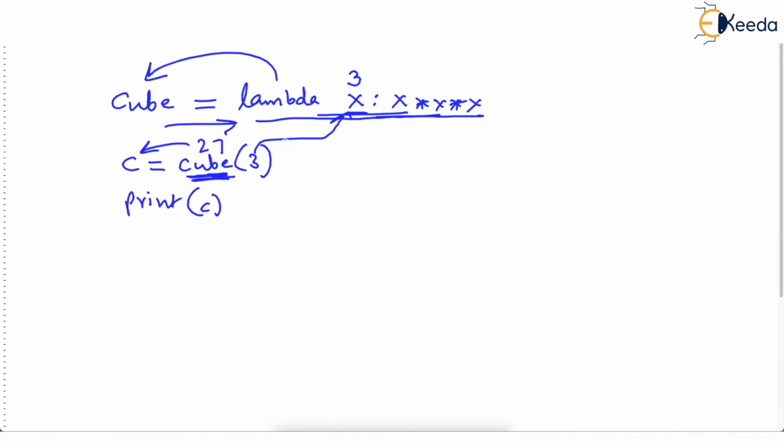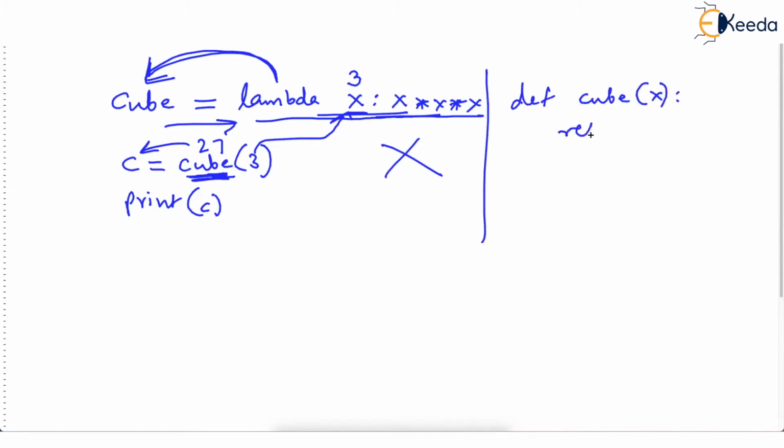But the big point is, if you wanted to assign the name ultimately, why write this? We could have written def cube(x) and then return x into x into x. I mean, we still are not understanding the importance of the lambda function, although we have understood the grammar, how to write lambda and assign it to a name, and ultimately the same things happen which happen in normal functions which have names. Before you come to a conclusion, just check this example.